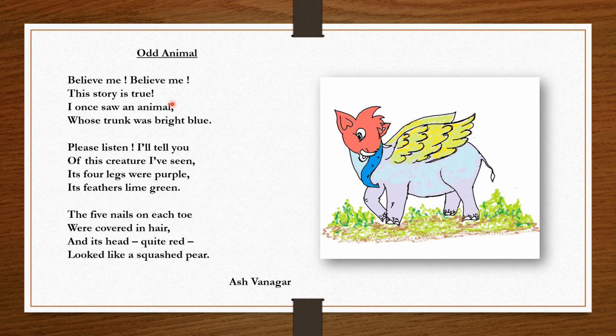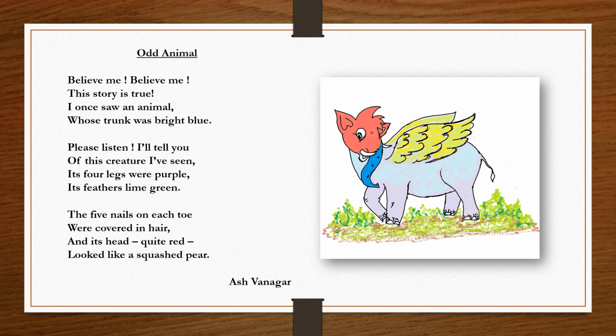How we dream beautiful pictures in our mind, in the same way the poet has a beautiful thing in his mind to explain to us, that is, he has seen an odd animal.